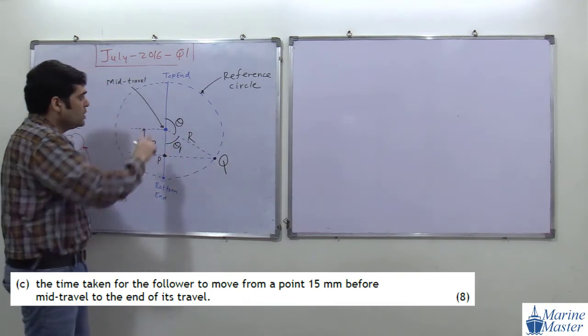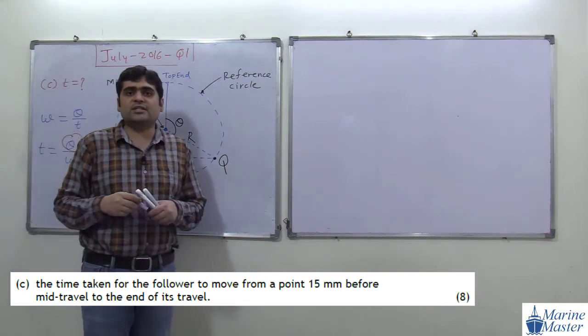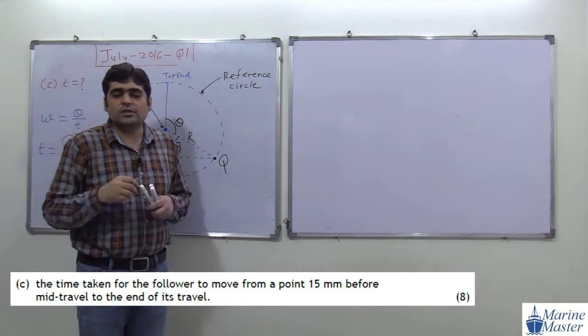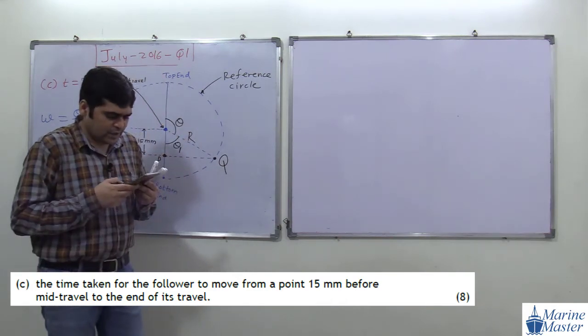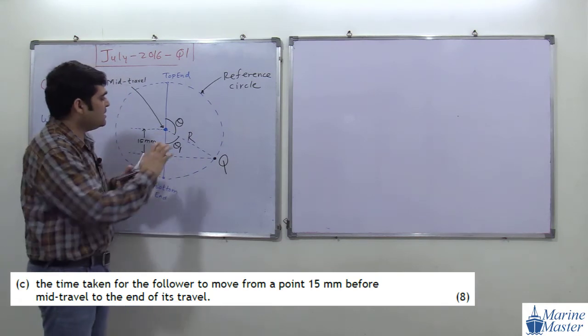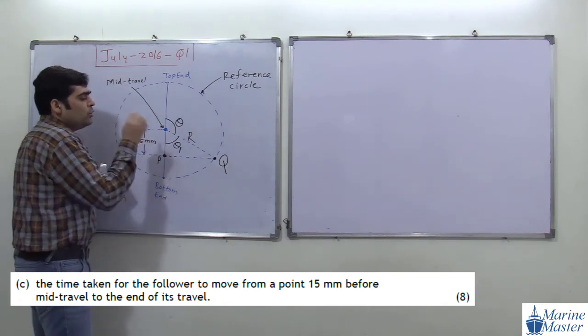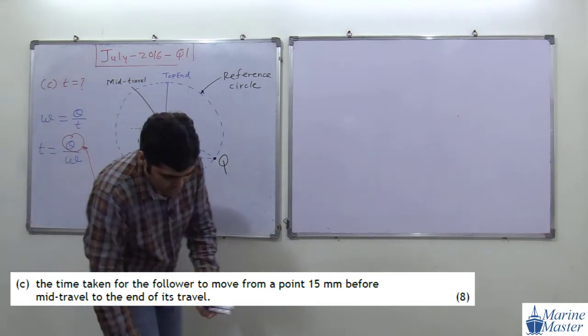Try to see the scenario. The radius of this circle is our R. R stands for amplitude of SHM. Its value in this question is 0.03 meter. Let me check. Yes, 0.03 meter is the value of R. So first of all, we are going to find out theta 1, and from theta 1 we are going to calculate theta.